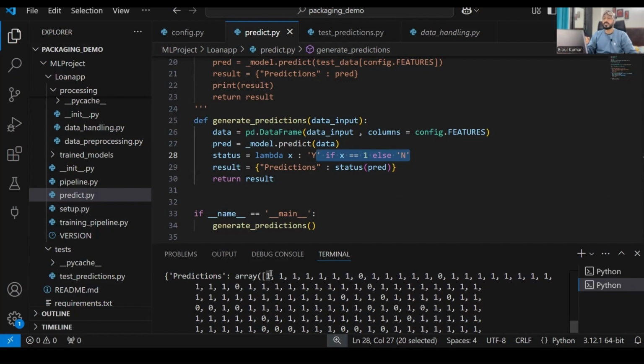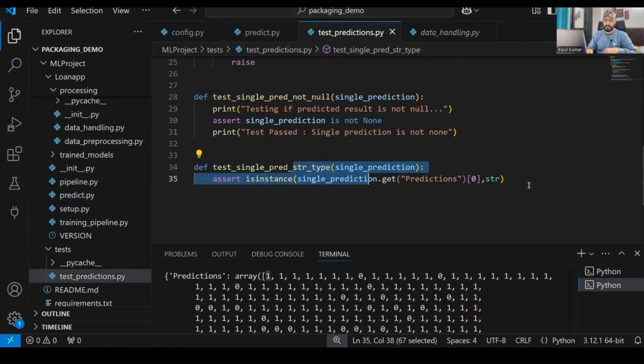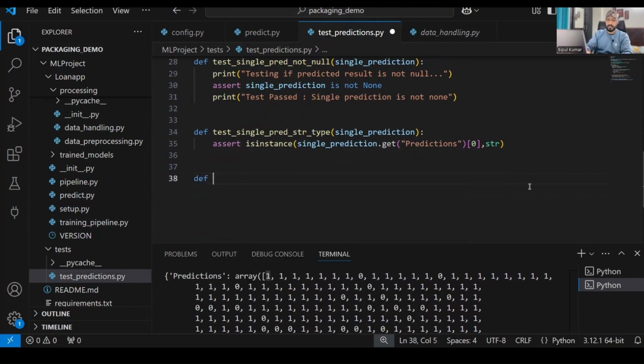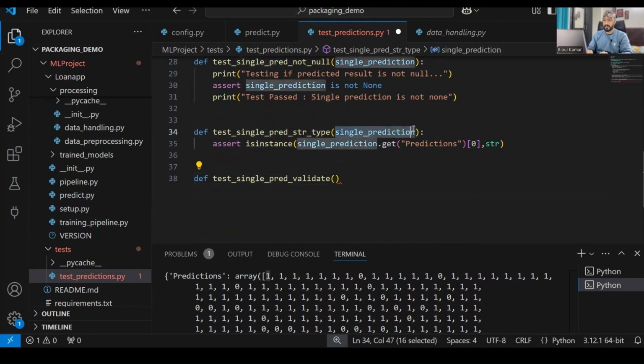Okay, so that it should not be a situation that when my model is expected to return y it is returning n, and when it is expected to return n, it is returning y, right? That I don't want. So for that, I have to write a test case which can verify that for the first sample output is y. So let's write it. I can give it a function def test single predicted validate. Okay, and here I will feed the single prediction over here.